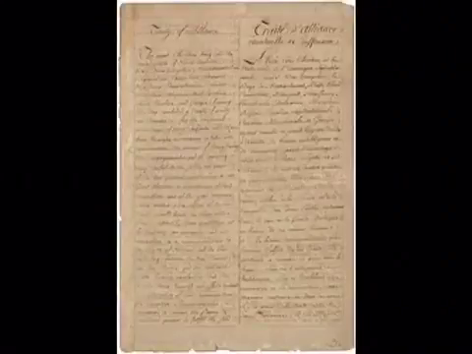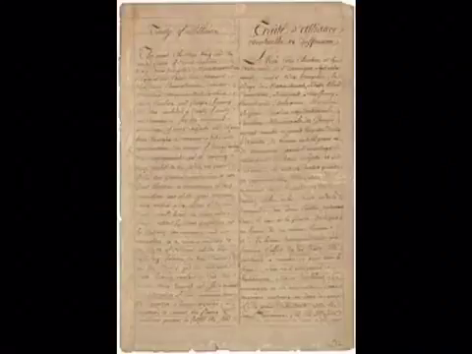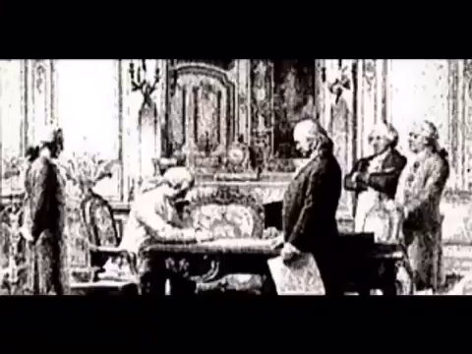The Treaty of Alliance with France. Why did the French form an alliance with the Americans? They saw the U.S. as an independent state. Who does Congress send to France and why? Silas Deane to deliver the Treaty of Alliance and the Treaty of Amity and Commerce. When was the treaty signed? February 6, 1778.